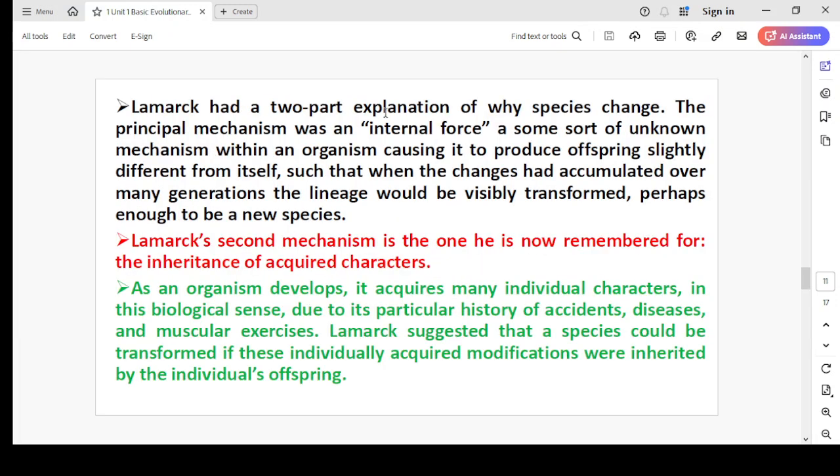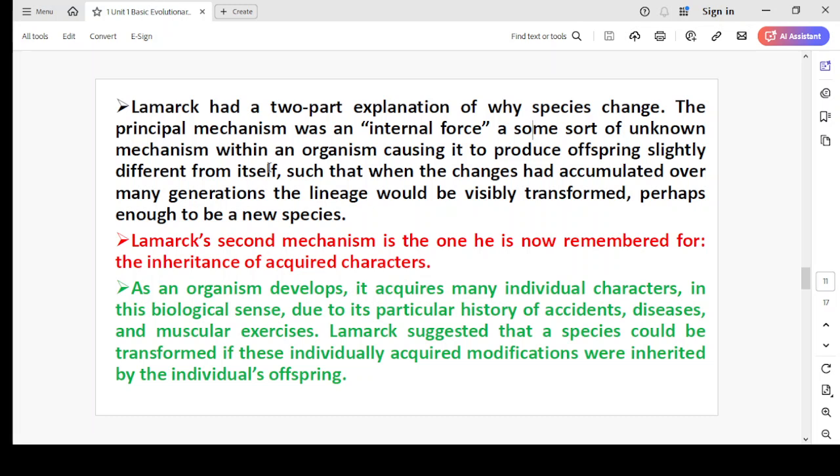Lamarck had a two-part explanation of why species change. The principal mechanism was an internal force. So a very important term, internal force, is some sort of unknown mechanism within an organism causing it to produce offspring slightly different from itself.